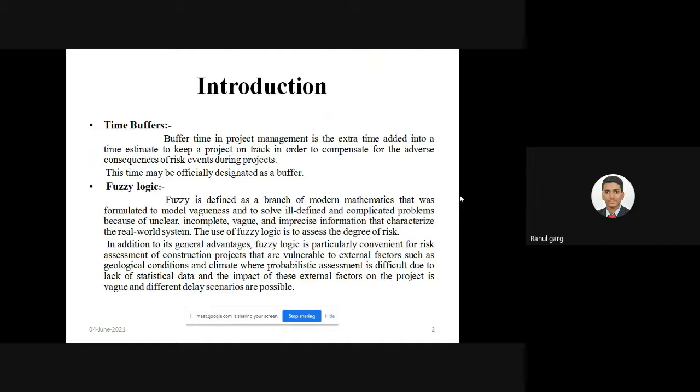Fuzzy logic is defined as a branch of modern mathematics that was formulated to model vagueness or to solve ill-defined or complicated problems, because sometimes data is not so clear and there may be imprecise information. So for this we have used fuzzy logic. Fuzzy logic also has various advantages. It is convenient for risk assessment in construction projects that are vulnerable to external factors such as geological condition and climate, and where probabilistic assessment is very difficult due to lack of statistical data.